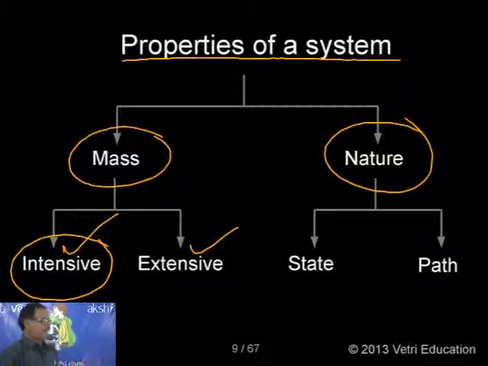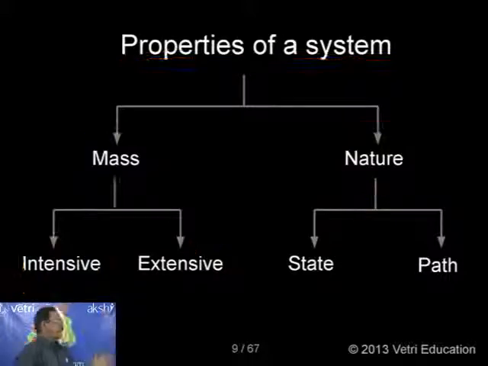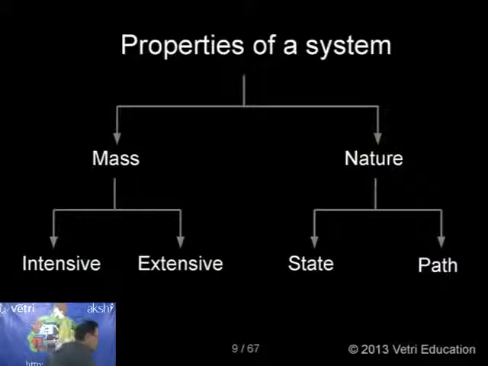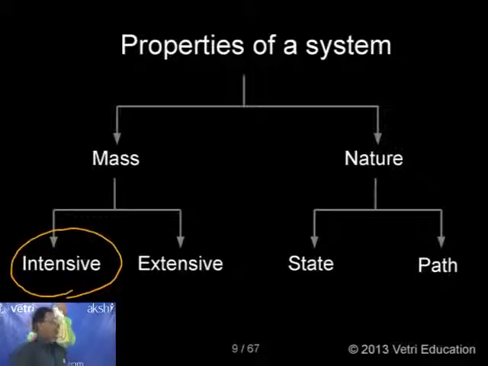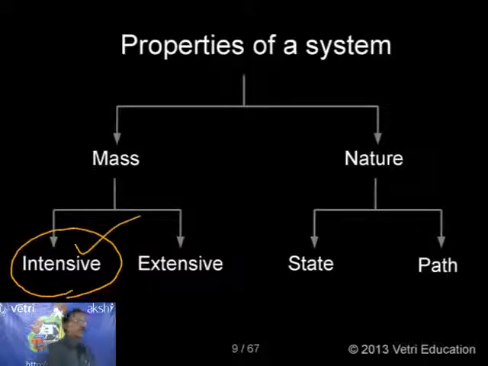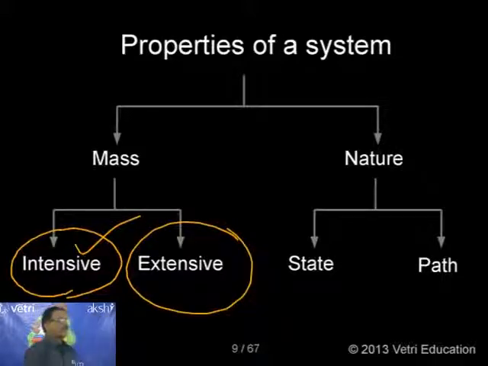The idea here is, what is intensive property? Let me define now. An intensive property of a system is one which is independent of mass. So any property which is not depending on mass, we'll call it an intensive property. Very interesting. So automatically, what is the extensive property? Any property which depends on mass, we'll call it an extensive property. This is very interesting information.